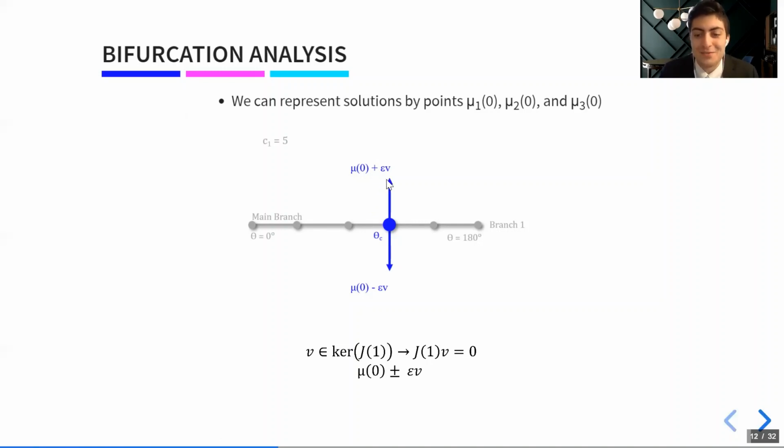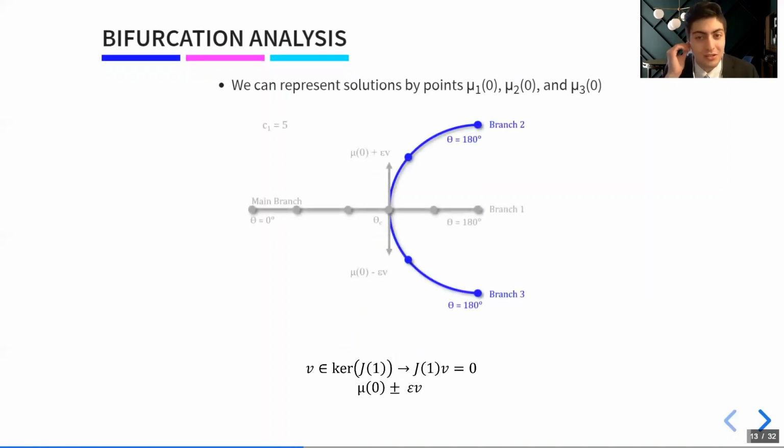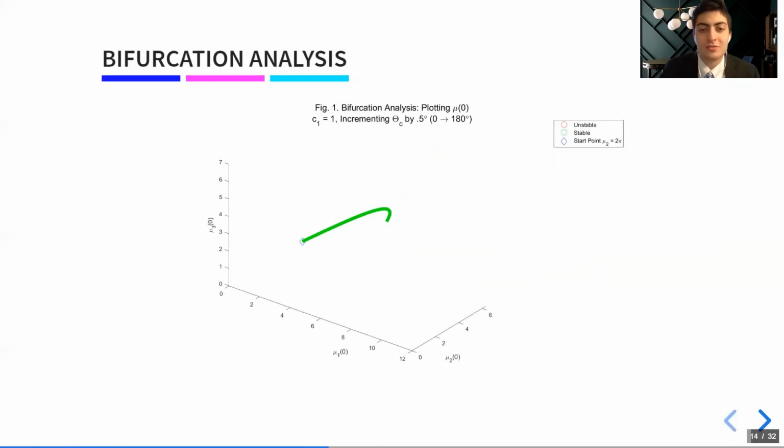What am I trying to say here? Basically, I'm trying to jump onto these branches, branch 2 and branch 3. If I'm successful at doing so, then I observe a pitchfork bifurcation. Fair enough, so let's pick a twisting stiffness value. Let's say C1 is equal to 1, and let's check if we actually see this. I will show you an animation, so bear with me if this doesn't make complete sense initially. We're setting our C1 value to 1, and twisting our rod from 0 degrees to 180 degrees. And actually, we don't see this pitchfork bifurcation like I was talking about.